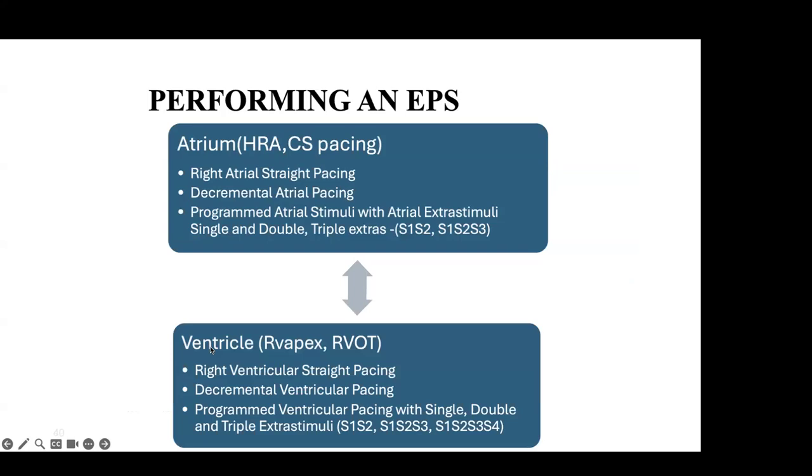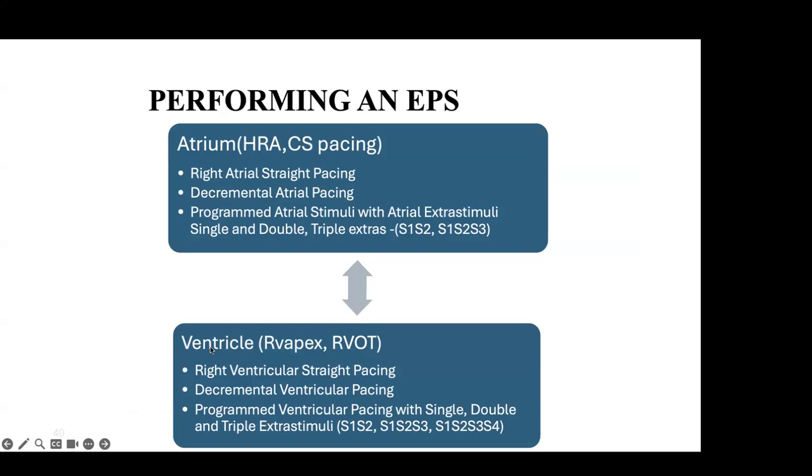So that is part of the WPW syndrome. But there are some conditions in which you will not get the delta wave, like LGL syndrome, Lown-Ganong-Levine syndrome, which is basically that the patient is having some sort of fast AV conduction, and that will be leading to the short PR interval, but there's no delta wave.